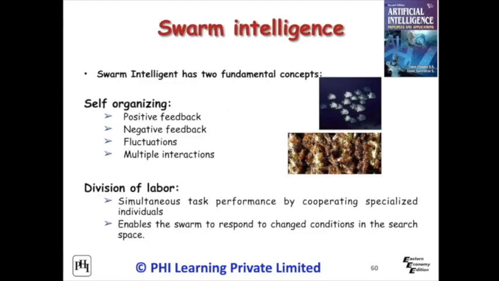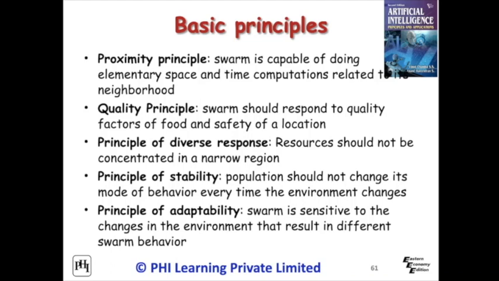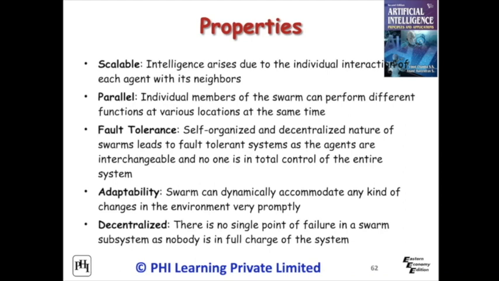Swarm intelligence is artificial intelligence based on the collective behavior of decentralized, self-organized systems. The fundamental concept is obtained from self-organization and the division of labor. The basic principles of swarm intelligence spread over the proximity principle, quality principle, principle of diverse response, principle of stability, and principle of adaptability. Properties of swarm intelligent systems spread over scalable, parallel, fault tolerance, adaptability, and decentralized.